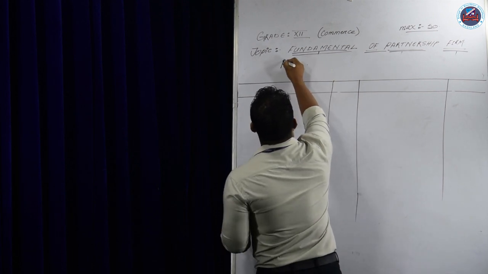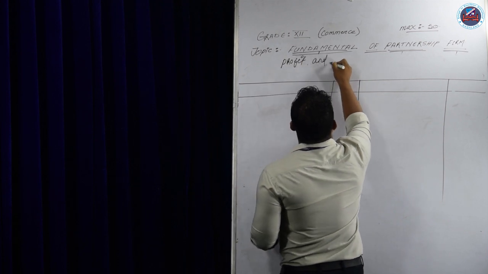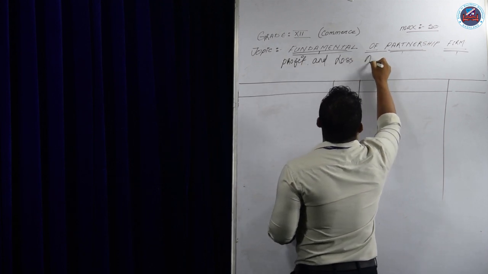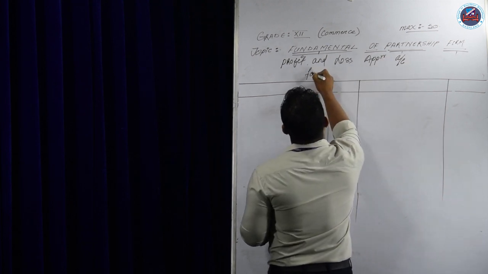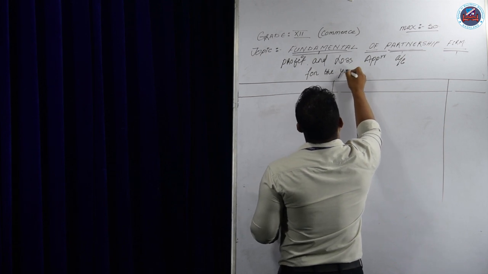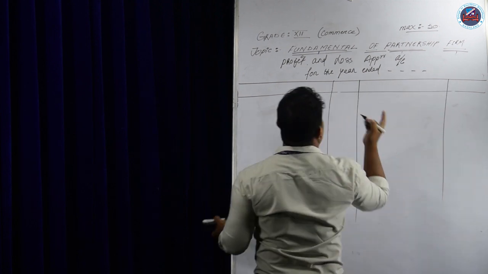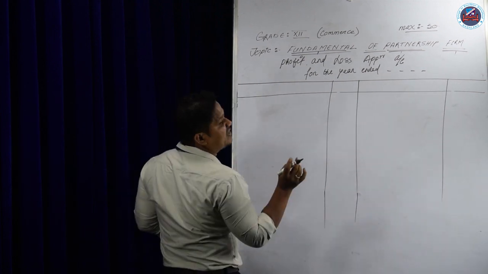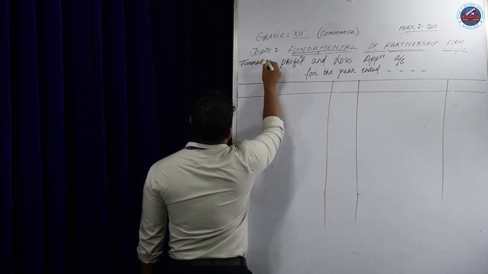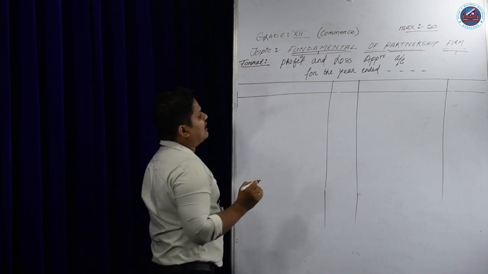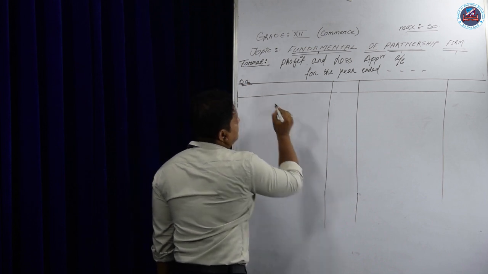Profit and loss appropriation account for the year ended dash dash dash. So we write the year; in the question that year will be given. Okay, this is the format. After that, I will solve one question. So this will be the debit. This is the credit part.